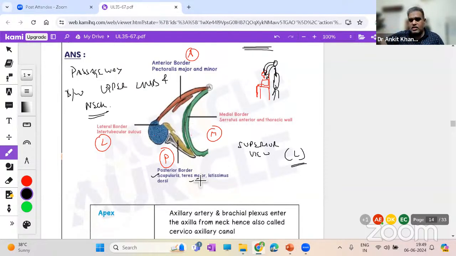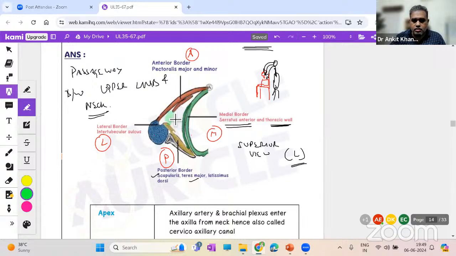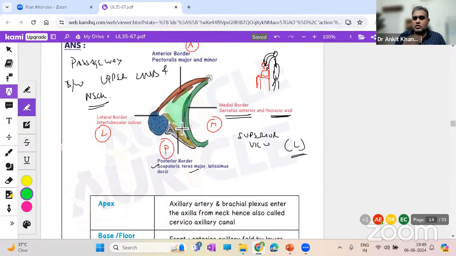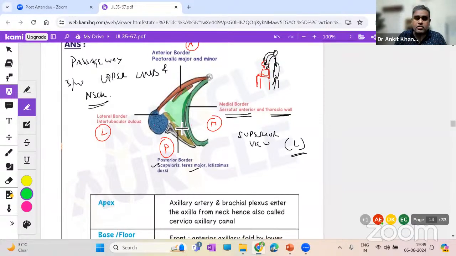Medially, what is happening? You have the ribs, so all these are medial. We have the ribs, and what is attached is the serratus anterior muscle. That is it. In between, we will have the contents of the axilla. This is a superior view for your understanding. This helps you understand all the walls, because this is what you have to write in theory. Anterior wall, posterior wall. Just go through it 2-3 times if you have not yet. It will help you in revision.